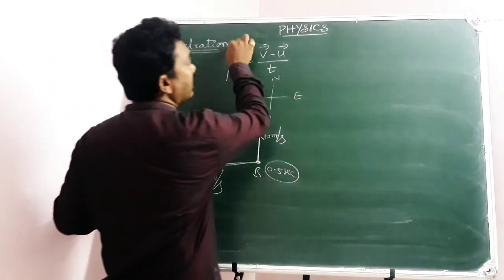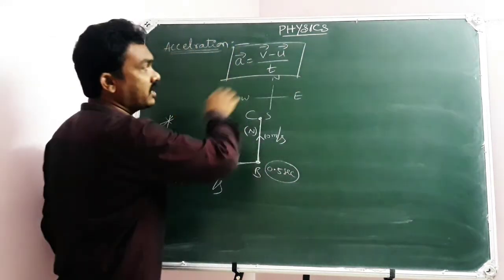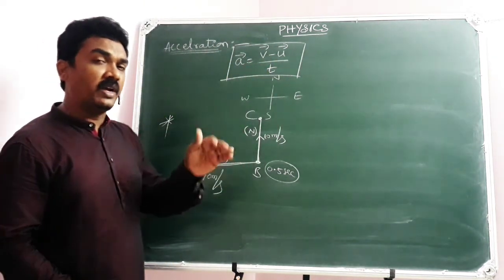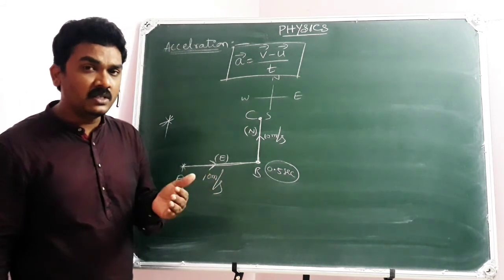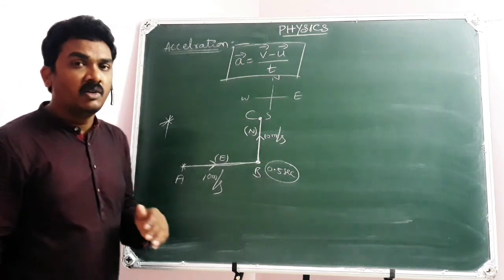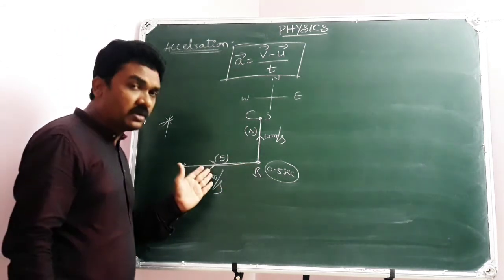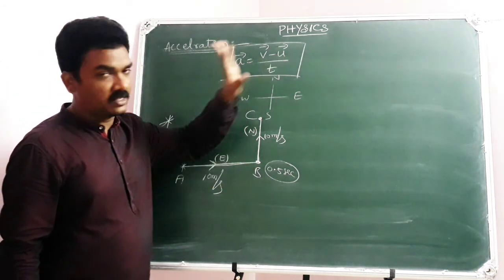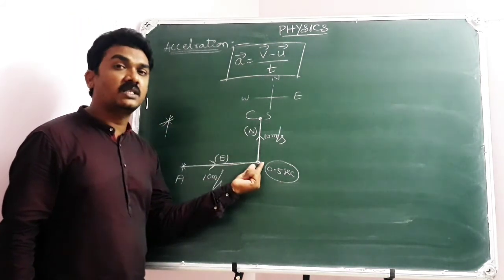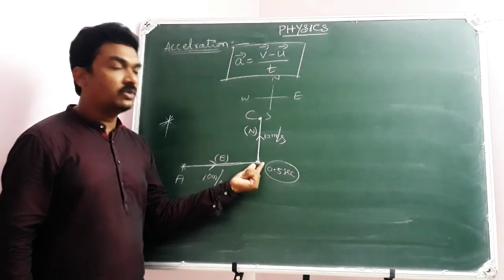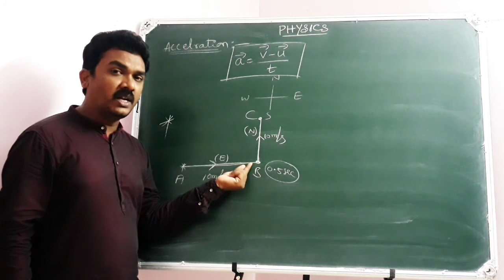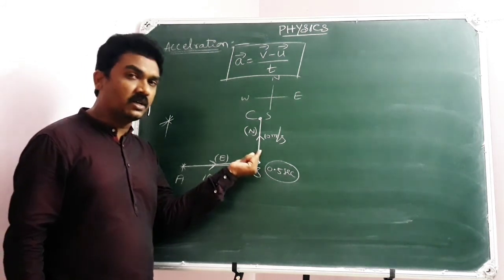Acceleration basic formula: final velocity vector minus initial velocity vector by time interval. Here, what is final velocity vector? It means velocity vector just after turning. Velocity vector just before turning is initial velocity vector, because at this point change in velocity occurs. So here initial velocity means just before the turning, final velocity means just after the turning.